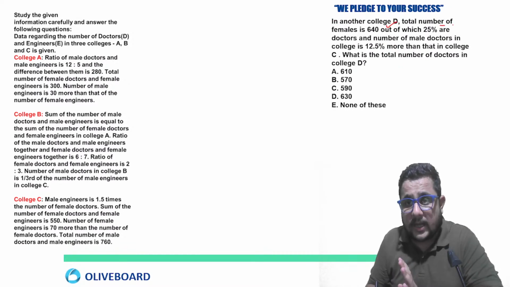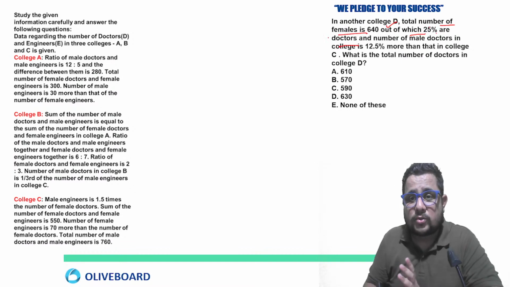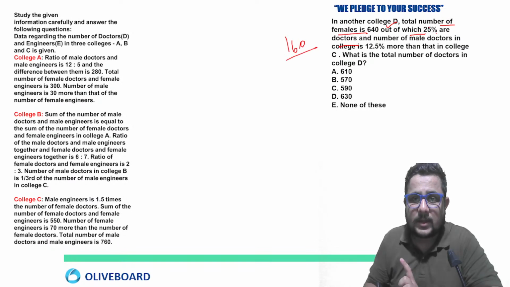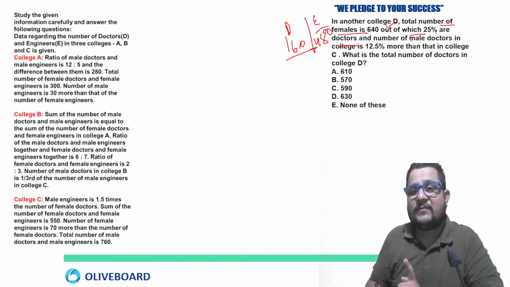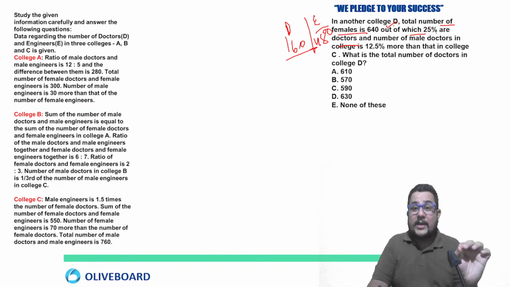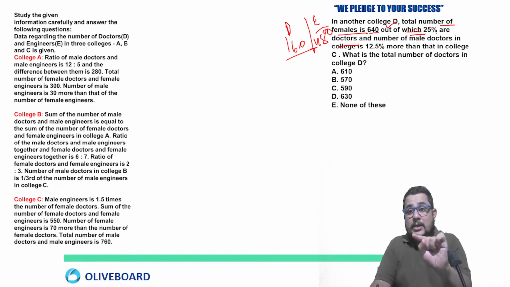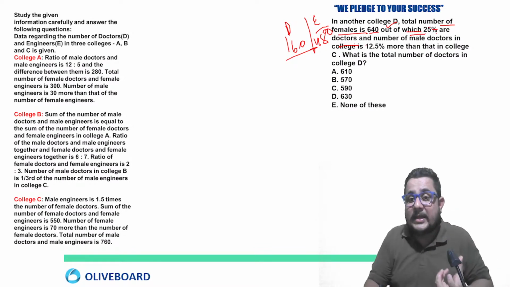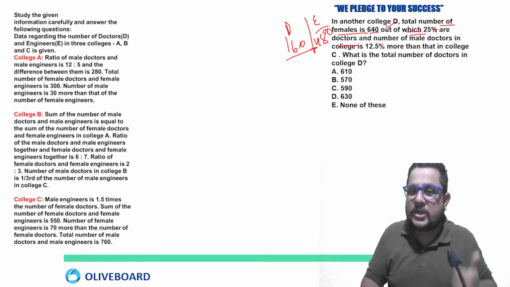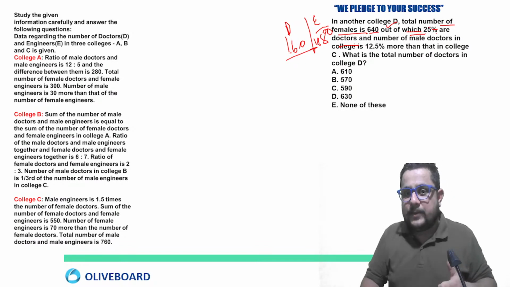Okay. Total number of females 640, out of which 25% are doctors. 25% means 1/4. So 640 by 4 is 160 who will be doctors from those females, and 480 will be engineers. That I have calculated now. So in this way you have to calculate. See, 640 out of which 25% doctors. So quickly I calculated: female doctors 160, female engineers 480.